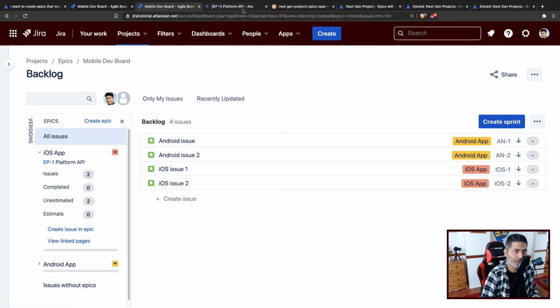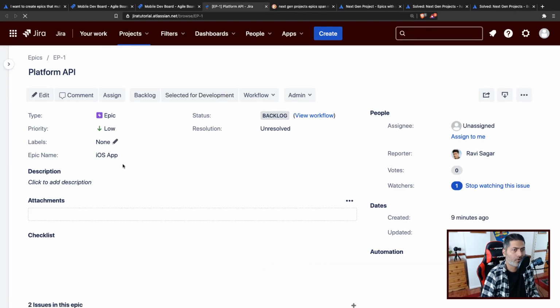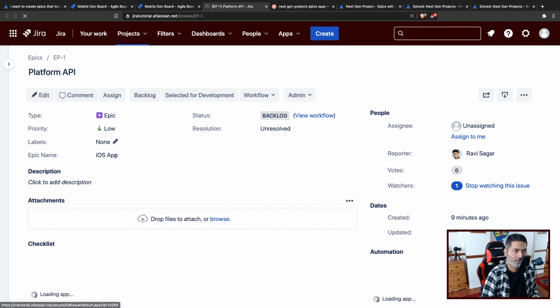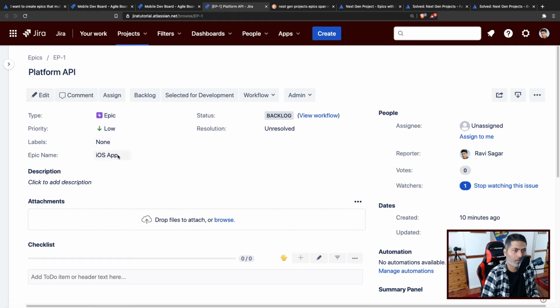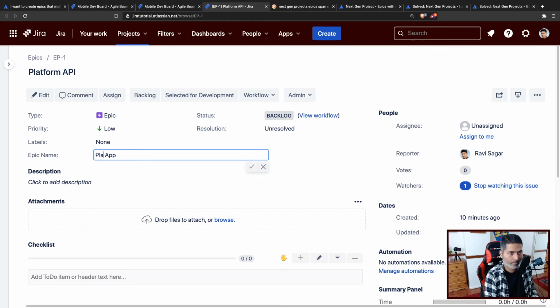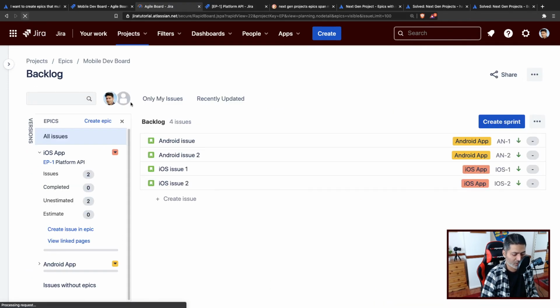Let us make it perfect. So I'll go back to my platform API and I will change the epic name to platform API. If I can do it quickly, I need to wait for the page to load completely. So yep, platform API. So this is my epic. I'll go back to my board. I'll refresh it.